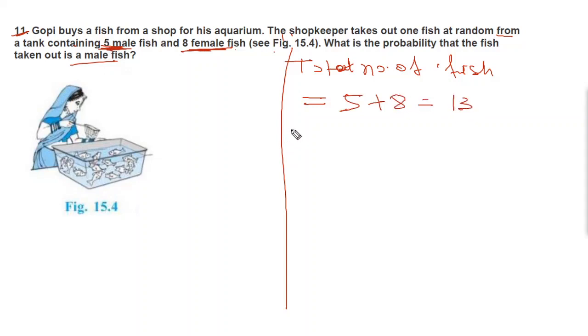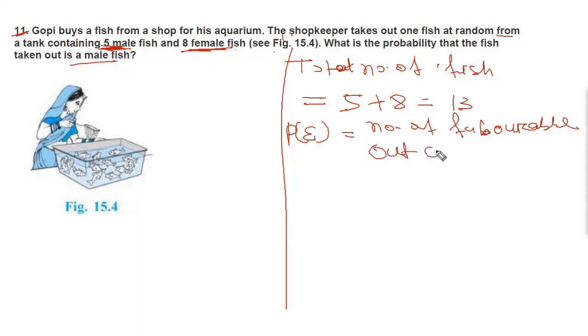Now you can write the formula: P of E, or probability of E, is number of favorable outcomes divided by total number of outcomes.